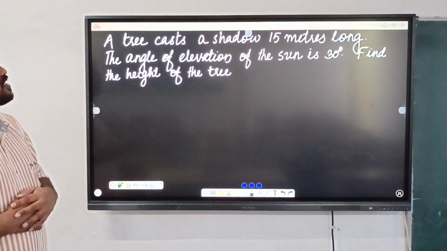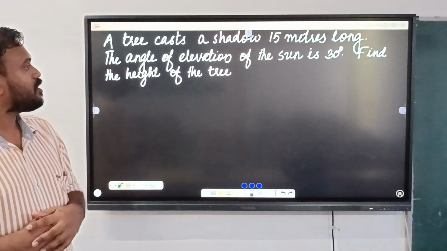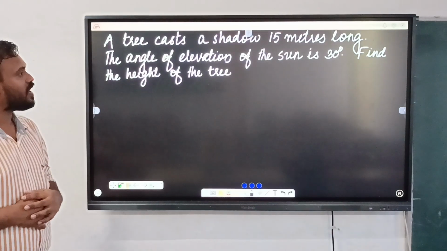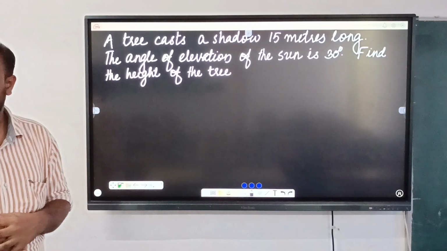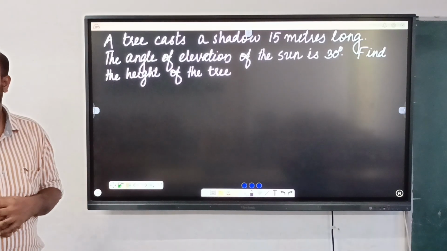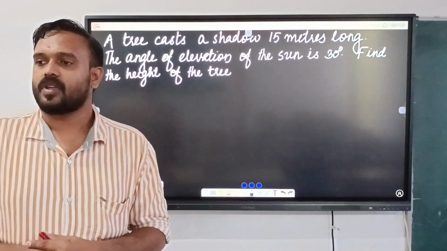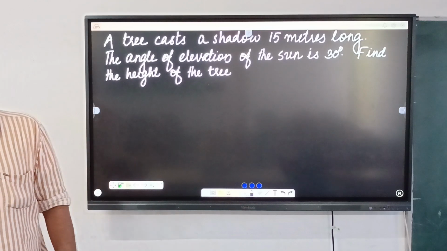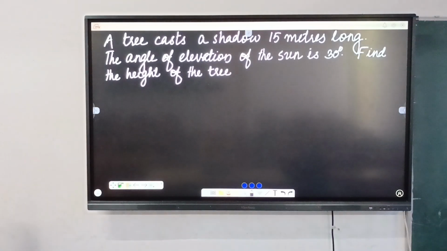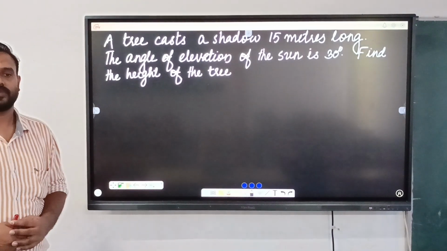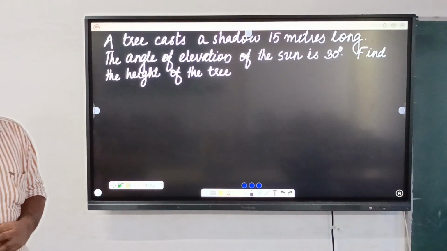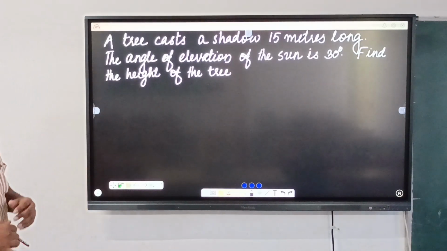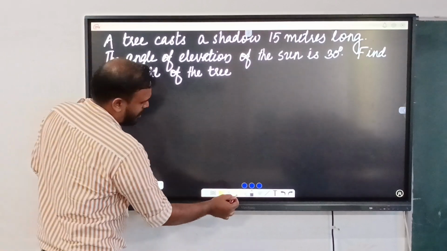A tree casts a shadow 15 meters long. The angle of elevation of the sun is 30 degrees. Find the height of the tree. Yes, can you find it? Please find it. How will we find it? Yes, try it.